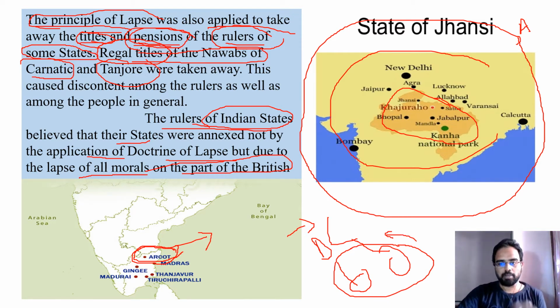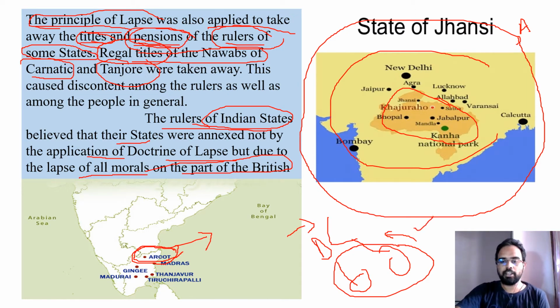Firstly, the British themselves don't have any morals, because they are foreigners trying to involve themselves in local affairs. Who are they to decide whether an adopted son can be a ruler or not? So the Indian rulers felt that first, the British don't have any morals, and yet they are speaking about the moral grounds on which a ruler should rule.